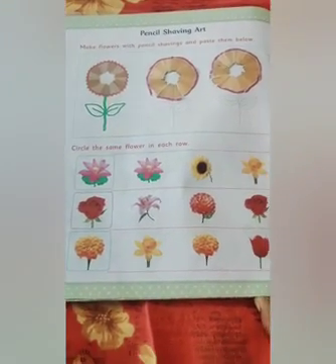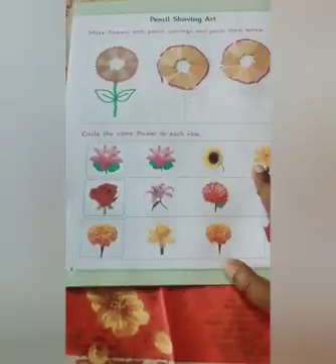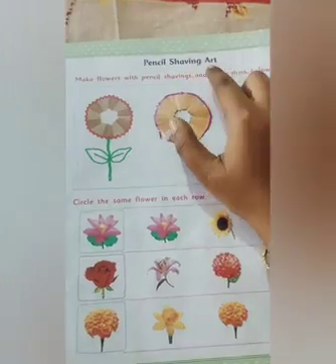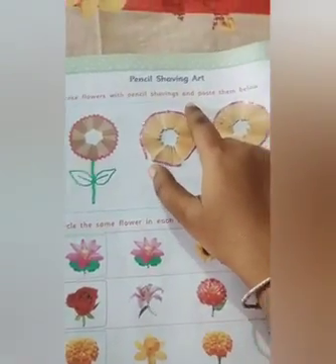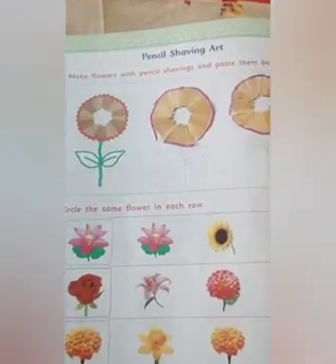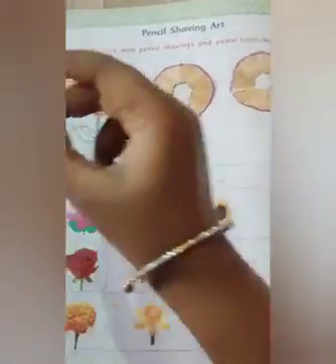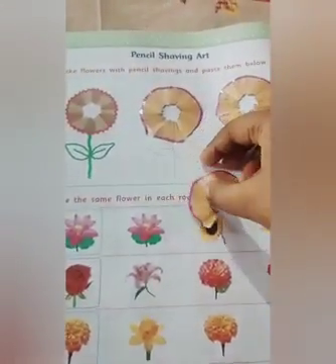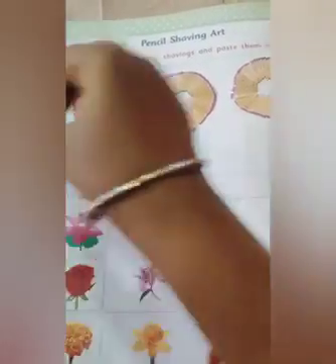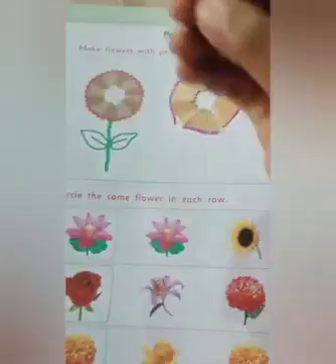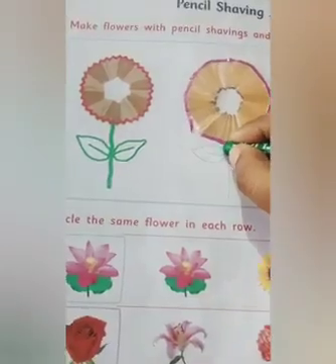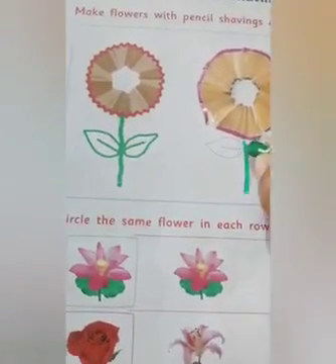Now children, we'll do some exercises. So take out your book, My Little World, and page number 8. Yes, this is pencil shaving art. What do we have to do? Make flowers with pencil shavings and paste them below. So you have to shave your pencil and like this, this will come out. So you have to make a flower with this and stick it here like ma'am has done. Then take a green color and make a stem and leaf.